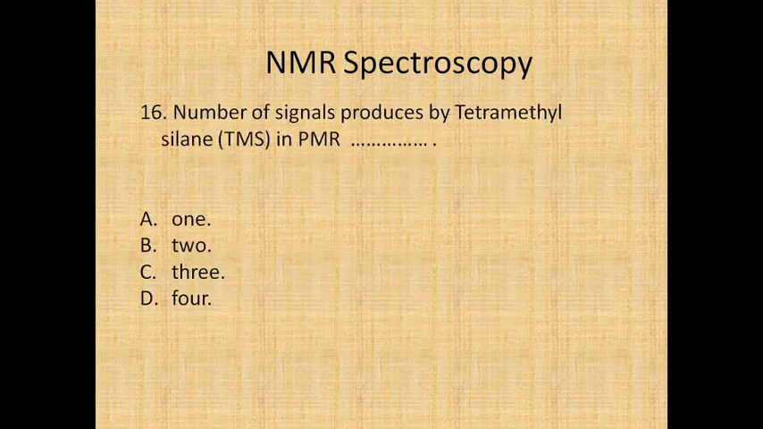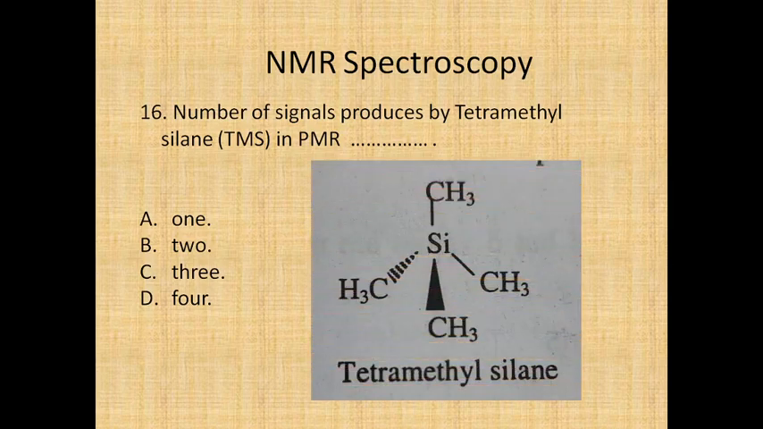Now, the number of signals produced by tetramethylsilane in PMR. How many signals are produced by tetramethylsilane? It's one of the simple things. See here, this is tetramethylsilane. All methyl groups are equivalent, having 12 hydrogens, and will give you only one signal, as they are all equivalent protons.